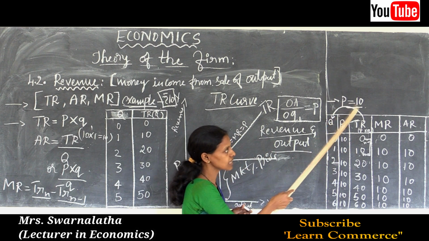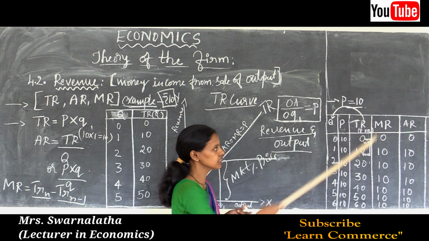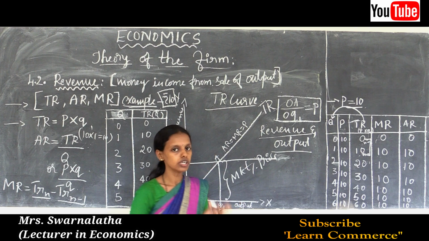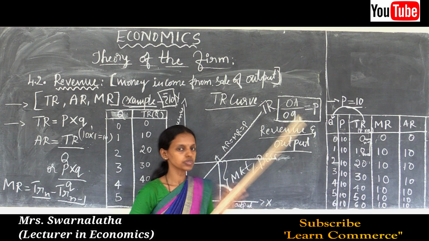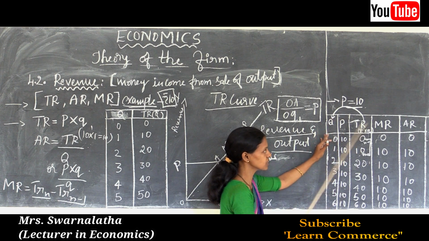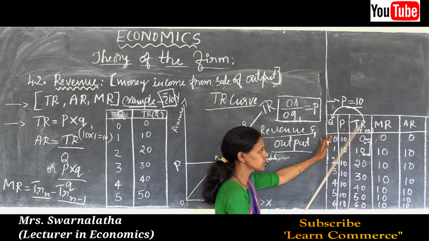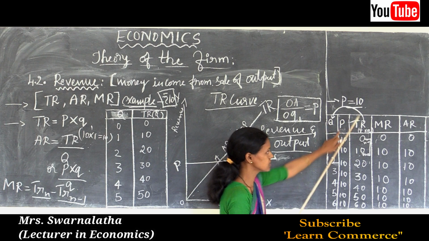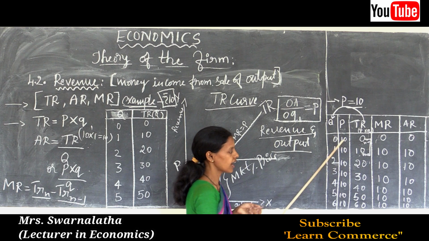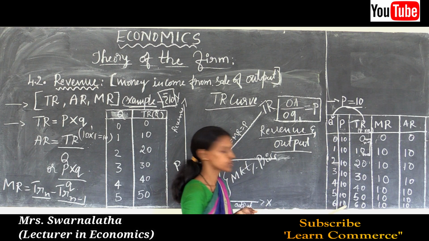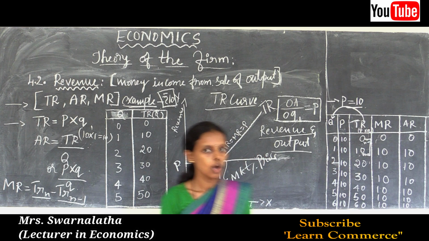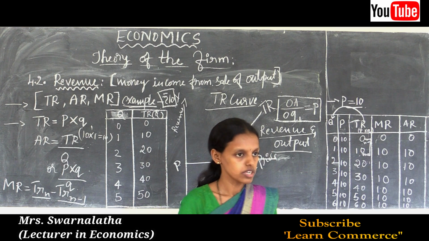So if the market price of the good is 10, then we get the total revenue, marginal revenue and average revenue of a firm. Here, we just make one separate column, because only the quantity column is given. The price column is extra added, that is 10 each. So this is about the calculation of total revenue, marginal revenue and average revenue.